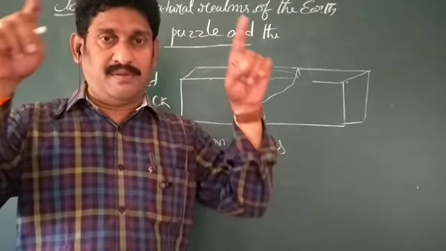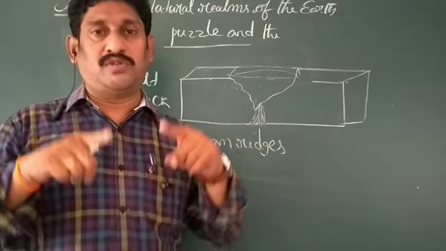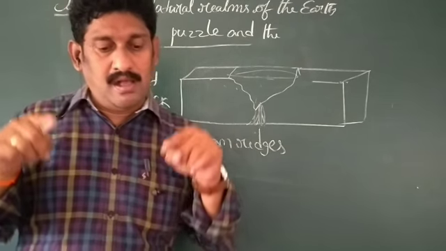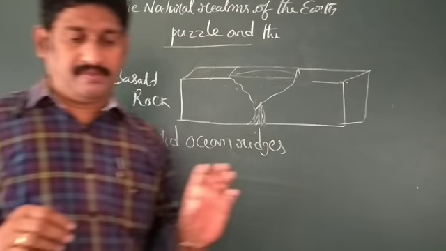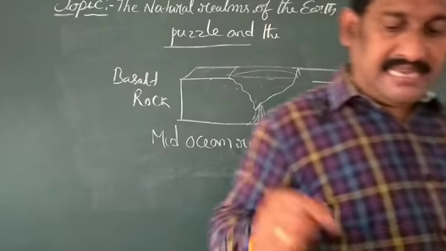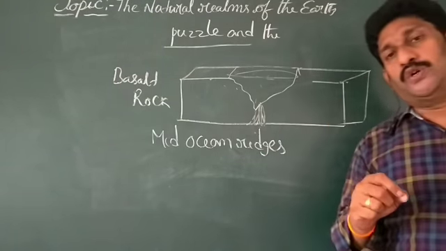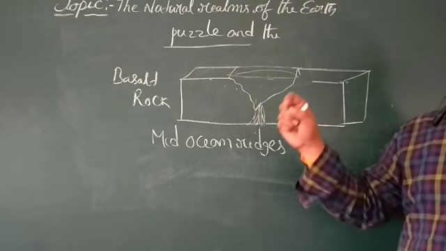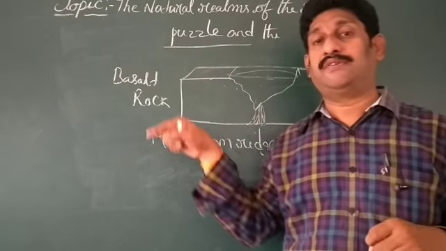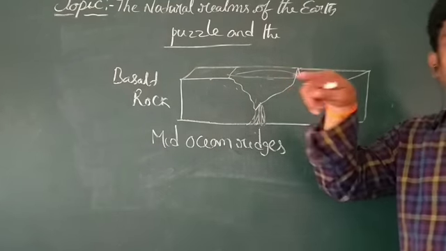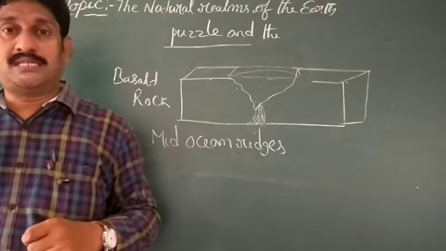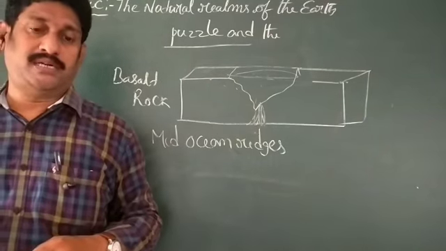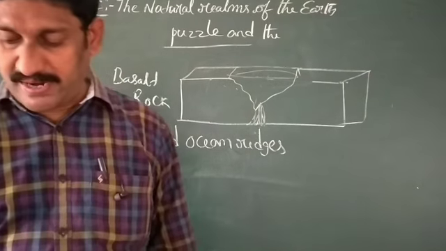That means most of the boundaries of the plates are characterized by volcanic eruptions and earthquakes. We can find the most earthquake-prone and volcano-prone zones in the margins, the borders of the plates. Okay, my dear children.